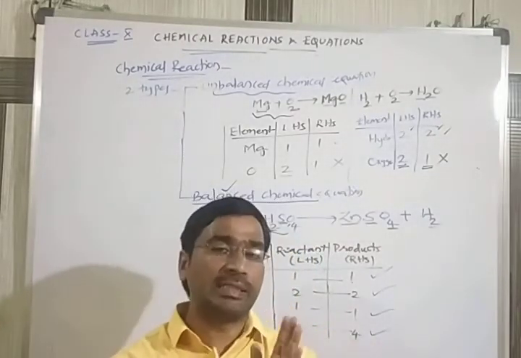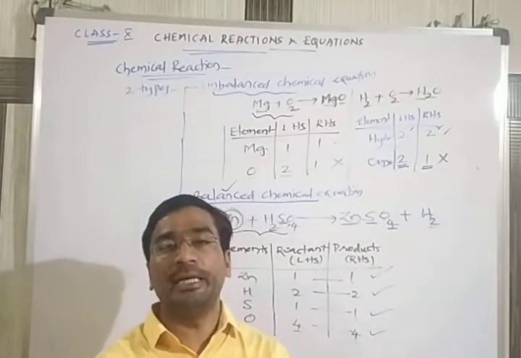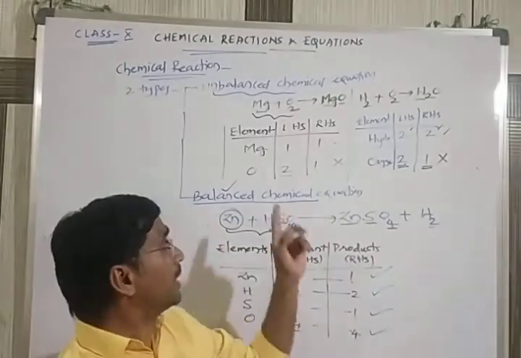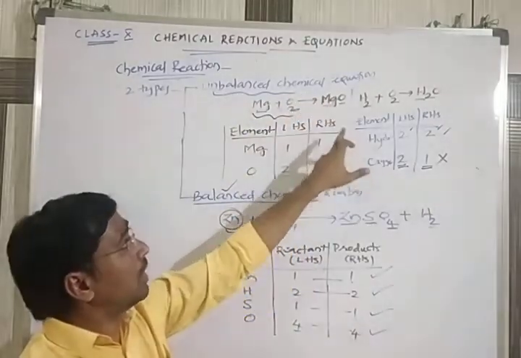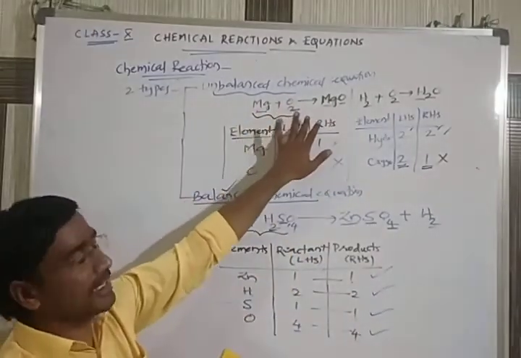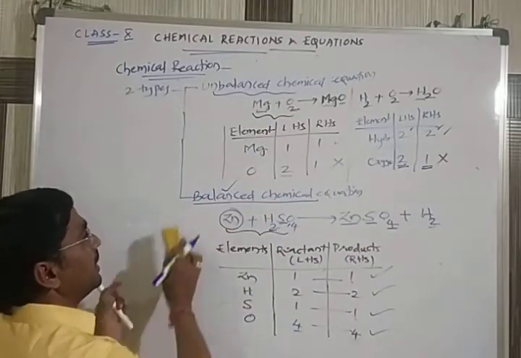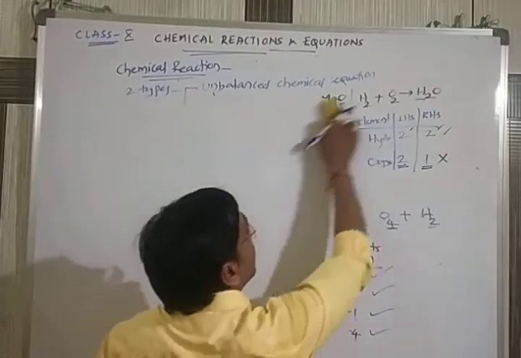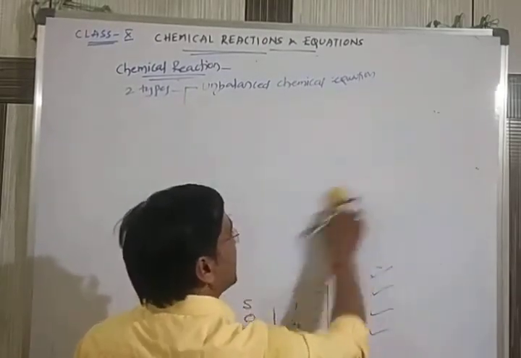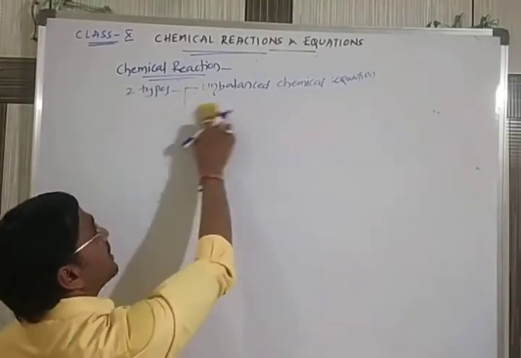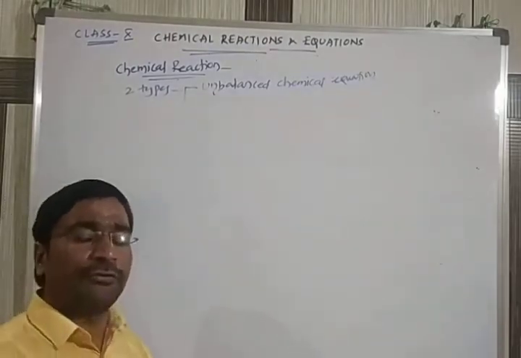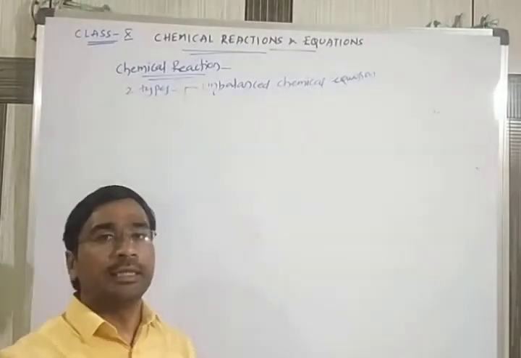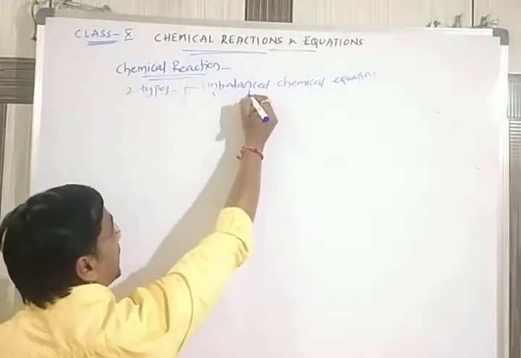That rule should be obeyed. Now let's take this reaction, to have clarity. To balance this unbalanced reaction, how to balance? The balancing of a chemical equation is done by using the